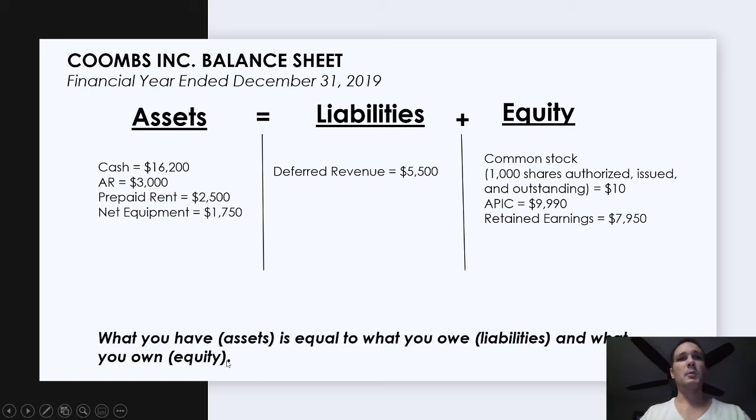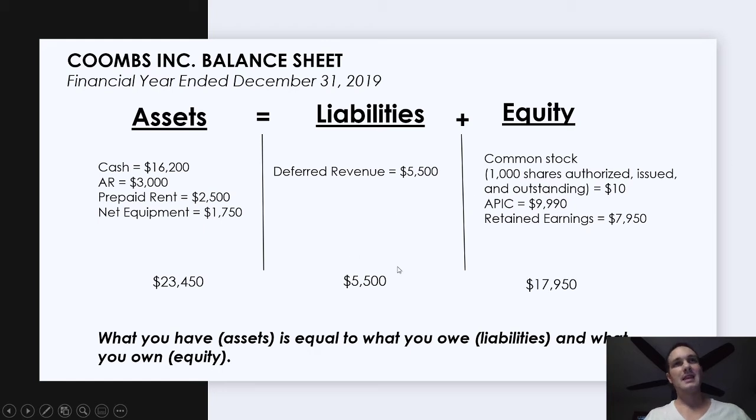So remember, what we have is equal to what we owe and what we own. And so our cash, our AR, prepaid rent, and our net equipment, all of our assets have been either funded through our deferred revenue, services we owe, or through our operations, our retained earnings, which was just increased from the sale on credit or the performance of services on credit in the form of accounts receivable, and our owners' contributions or the common stock issuance.